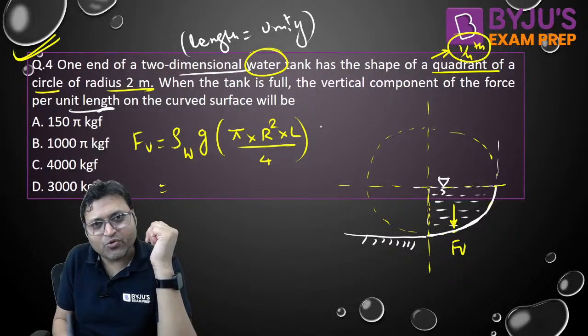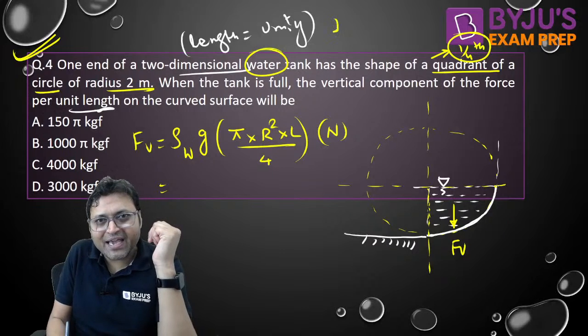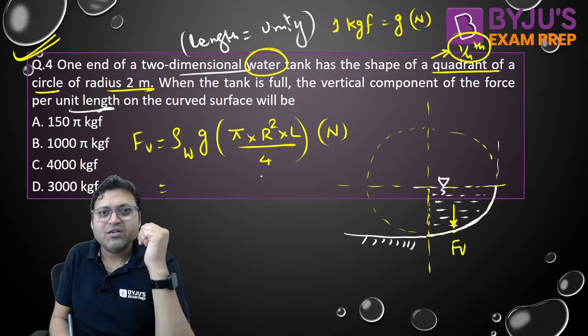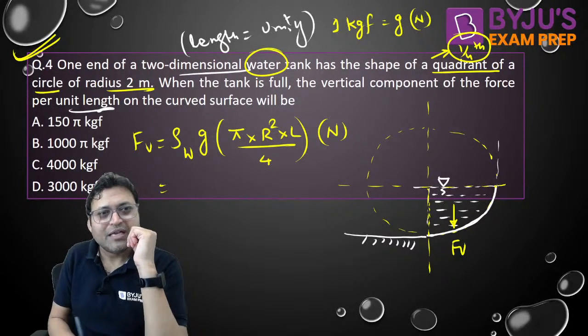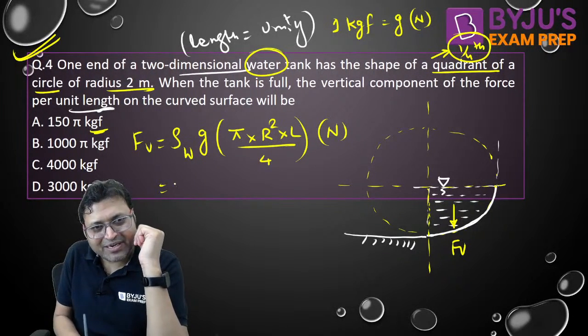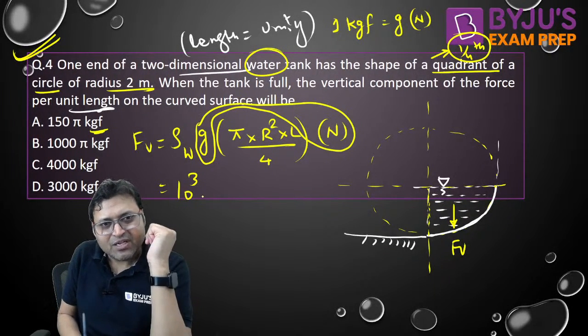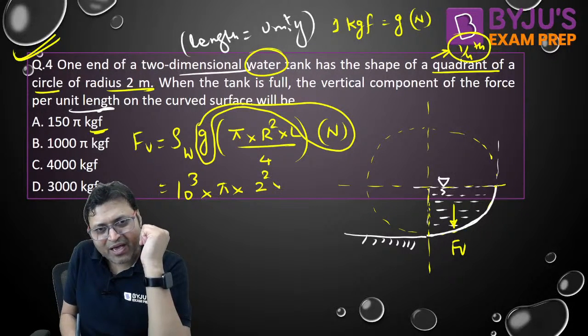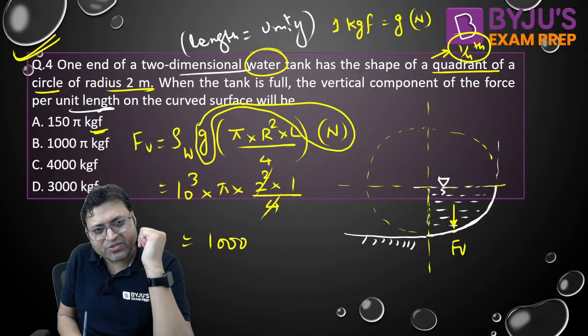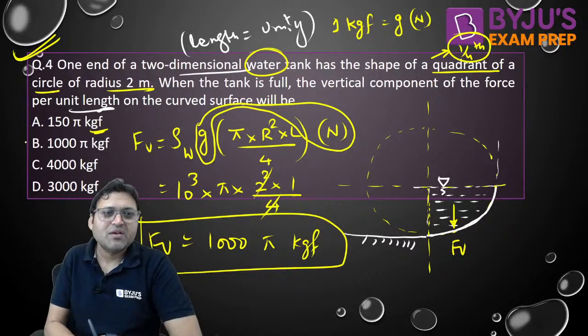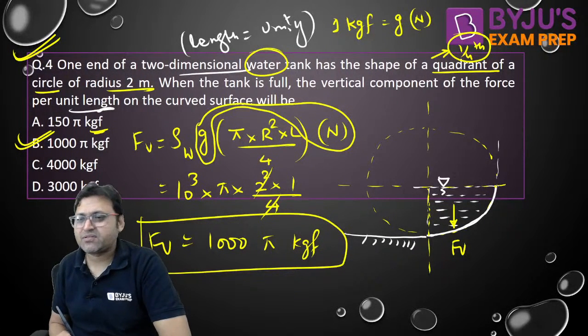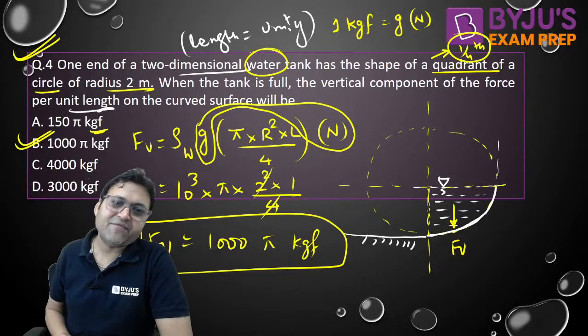So if you put the value, that will be in Newton, and 1 kgf is equal to G Newton. So if you want to convert into kgf, the units are in kgf. So density of water is 10 to the power 3. G Newton is equal to 1 kgf. So into pi r square into L by 4. So this will get cancelled out. So it is 1000 pi kgf will be Fp. Yes or no? 1000 pi kgf will be the vertical force.